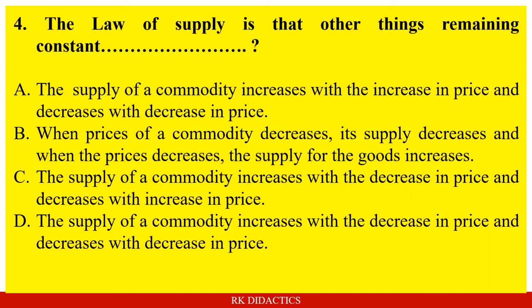The law of supply is that, other things remaining constant. Option A. The supply of a commodity increases with increase in price and decreases with decrease in price. Option B. When prices of a commodity decrease, its supply decreases, and when the prices decrease, the supply of the goods increases. Option C. The supply of a commodity increases with the decrease in price and decreases with increase in price. Option D. The supply of a commodity increases with the decrease in price and decreases with increase in price. And the answer is A. The supply of a commodity increases with increase in price and decreases with decrease in price.